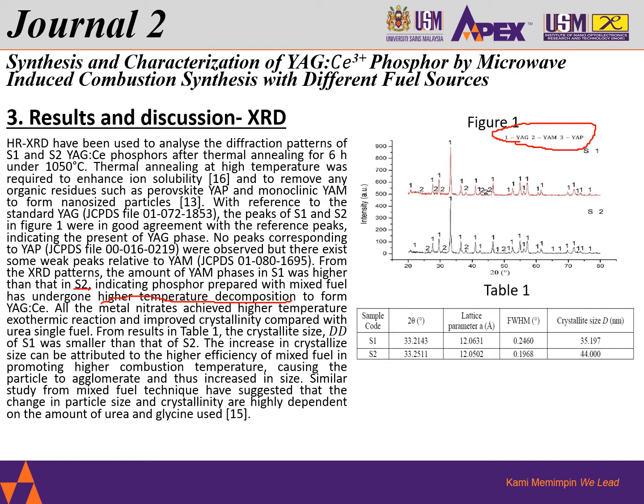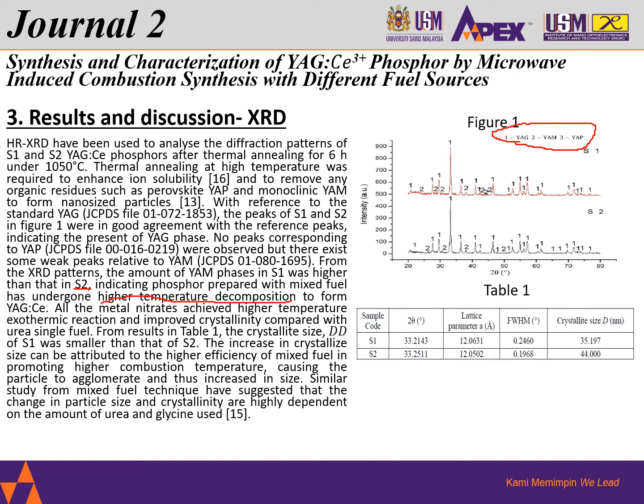All these metal nitrates achieve a higher temperature exothermic reaction and improved crystallinity compared with S1. From the results, we see that the crystallite size of S1 was smaller than that of S2, which tells us that the growth of the crystals in S2 is better.